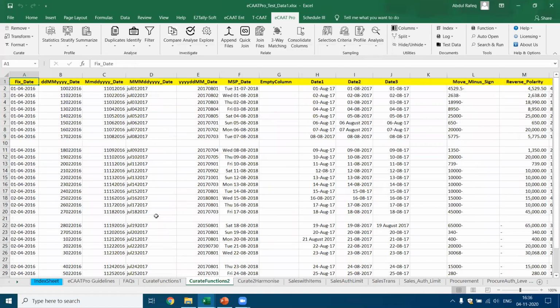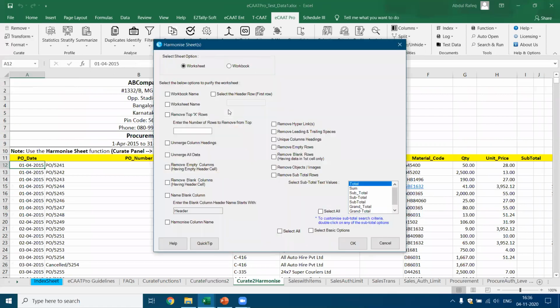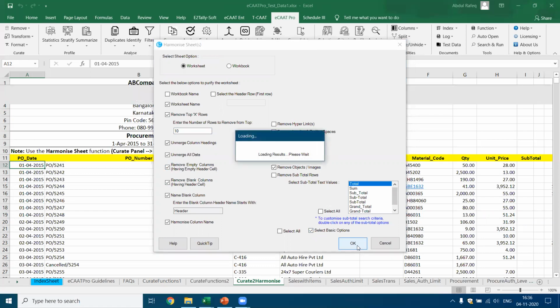Similarly, we have got curate to functions. This is sample data for this. Now, curate to harmonize. This is a very important function. If you see here, I want to curate this data. So we have got a function here called harmonize sheet. I go to harmonize sheet. Now, I say I have to remove the top 10 rows. I give 10 here. Not only that, there are so many options available. I select all the basic options. And I say okay. Now you see, just like magic, it will perform all the functions on this worksheet in one shot and get the data ready for you for performing the analytics.